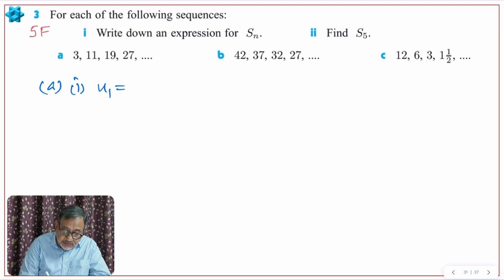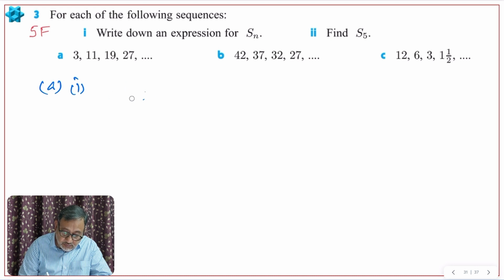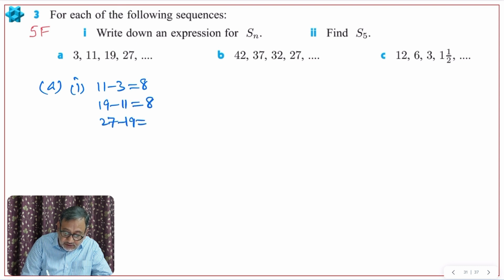So first part of A, u1 is 3. Now we have to identify whether this sequence is geometric or arithmetic. So let me first check the arithmetic part. 11 minus 3 is 8. 19 minus 11 is 8. Then 27 minus 19 will again be 8. So there is a common difference, 8. Therefore this is arithmetic.